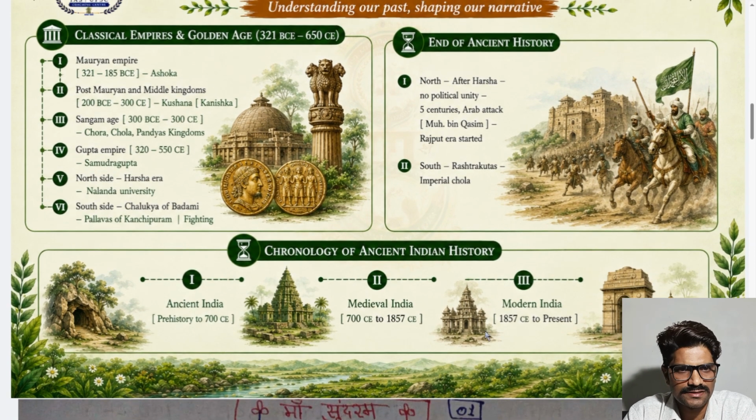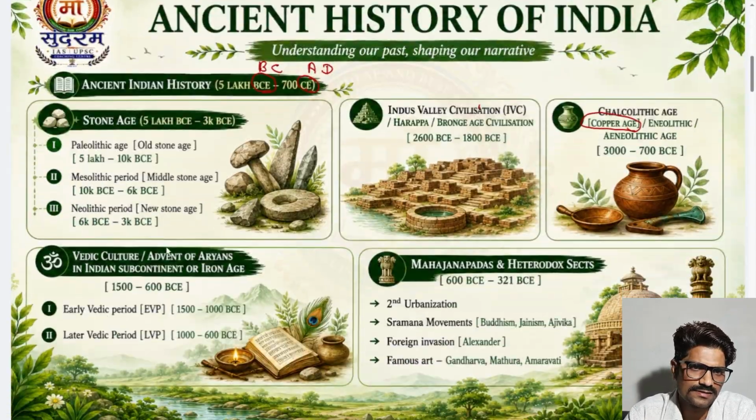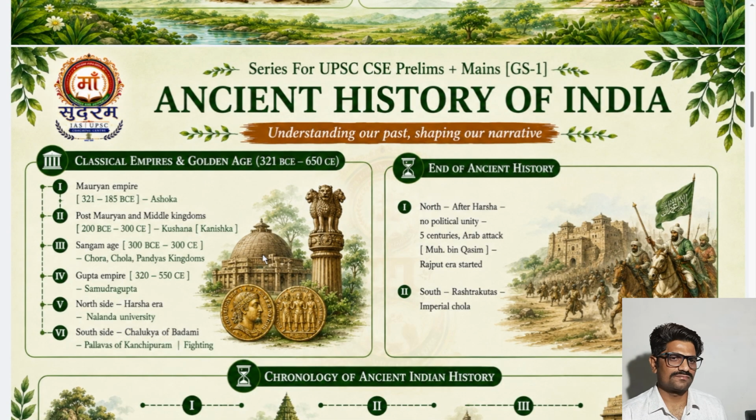So, friends, this was the chronology. This was the major part: ancient India, medieval India, and modern India. And here we discussed the chronology of ancient India up to here. These chapters are very nice.